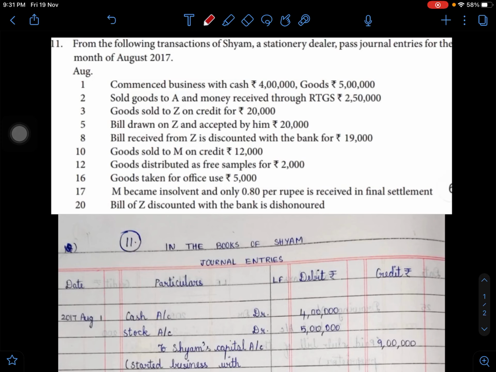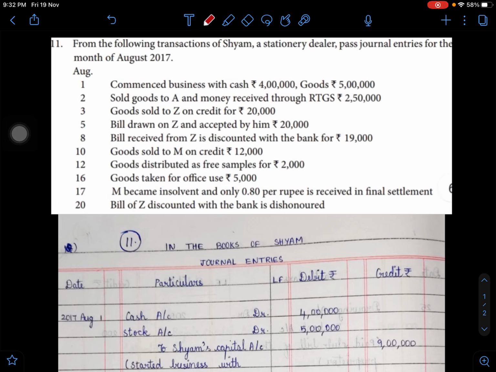From the following transactions of Shyam, a stationery dealer, pass journal entries for the month of August 2017. On August 1st, commenced business with cash rupees 4 lakhs, goods rupees 5 lakhs. On 2nd, sold goods to A and money received through RTGS, that is real-time gross settlement, rupees 2,50,000. On 3rd, goods sold to Z on credit for rupees 20,000. On 5th, bills drawn on Z and accepted by him rupees 20,000.